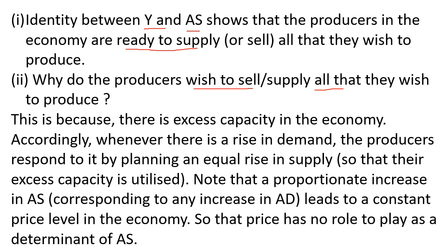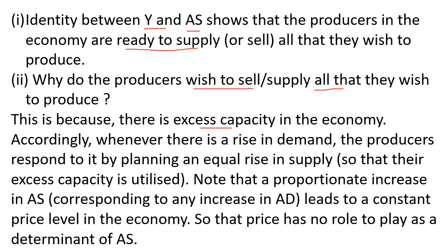This is because there is excess capacity in the economy. What is excess capacity? Excess capacity in the economy is due to unemployment. There is always unemployment in the economy, which leads to a lack of demand. Now whenever there is employment in the economy, there will be a rise in demand.